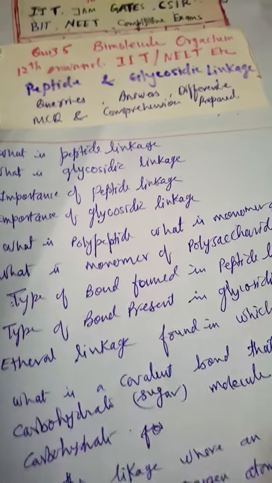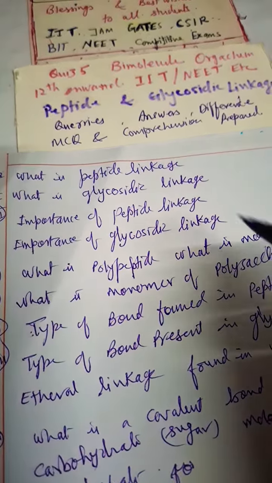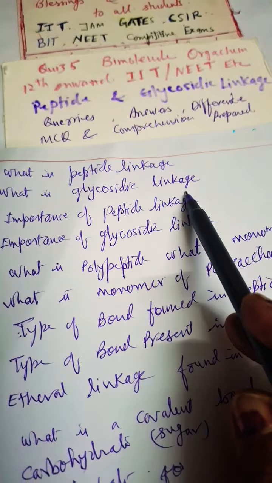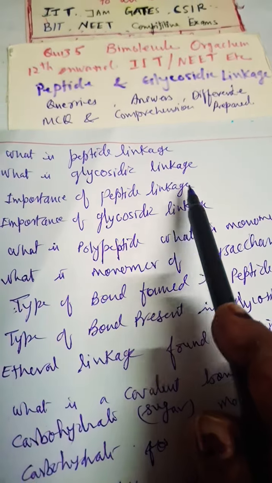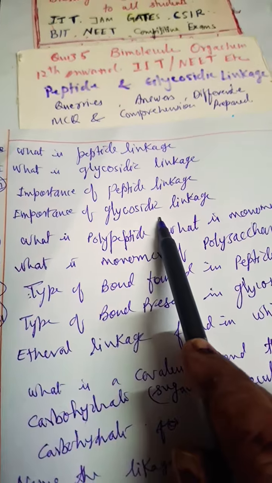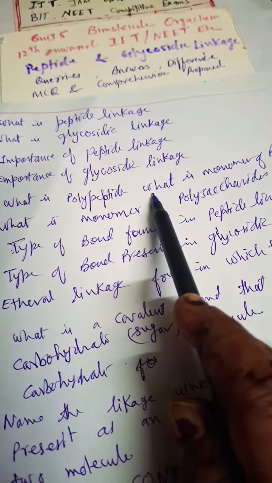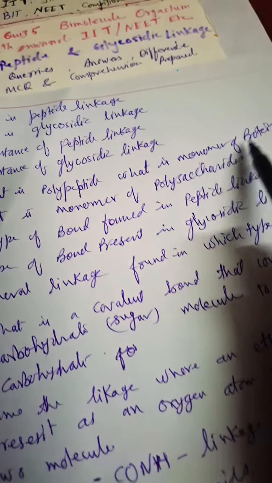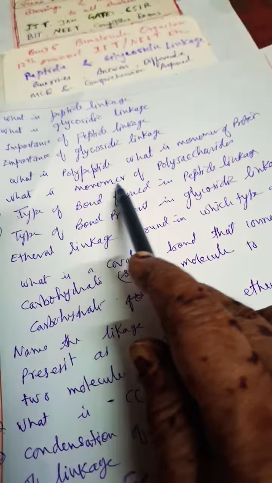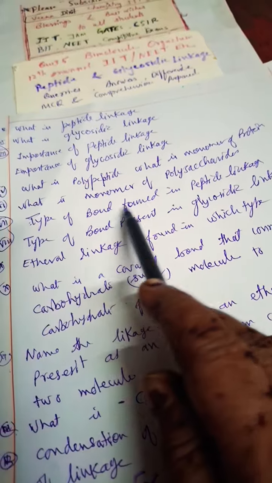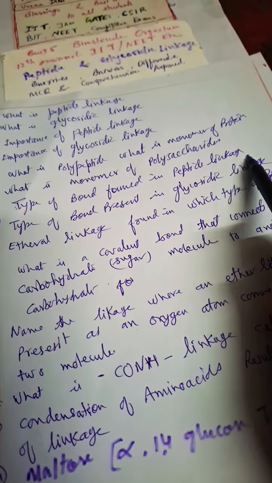Here, first of all, maybe I can make 2 videos. So first you write down all the questions. What is peptide linkage? What is glycosidic linkage? Importance of peptide linkage, importance of glycosidic linkage. What is polypeptide? What is the monomer of protein? What is the monomer of polysaccharide? What type of bond is formed in peptide linkage?